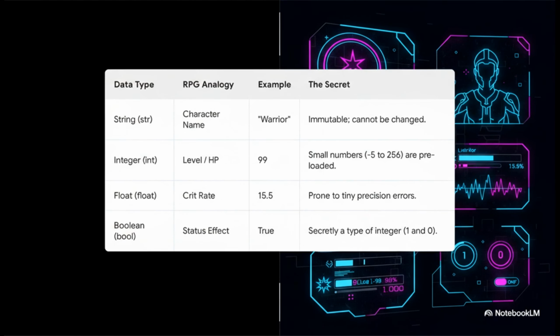All right, quick recap. String is your character's name, and its secret is that it's immutable. It can't be changed. Integer is your level or HP, with all those small numbers preloaded for speed. Float is your crit rate, always at risk of those tiny precision errors. And Boolean is your status effect, which is secretly just a 1 or a 0. You are now armed with the core knowledge.